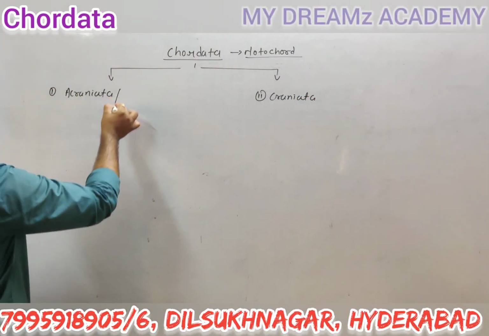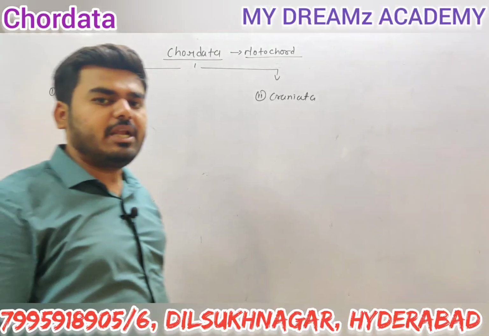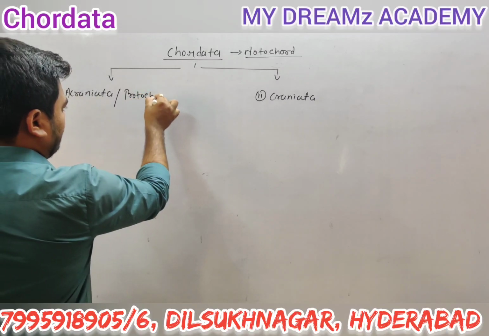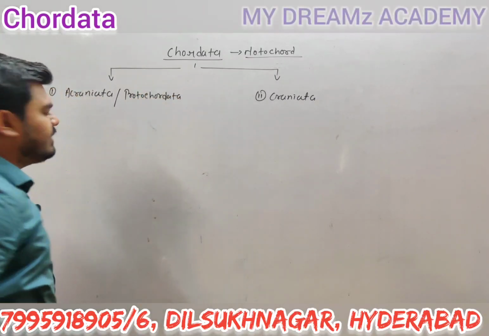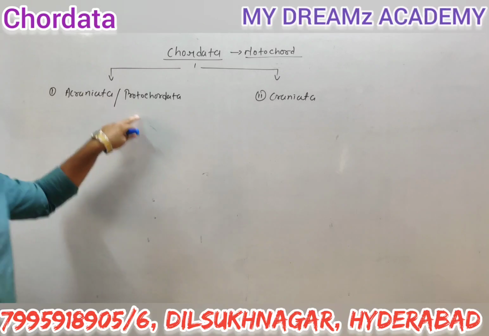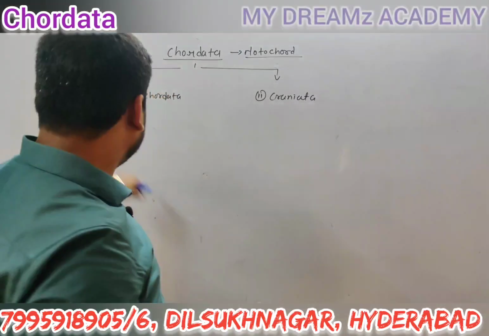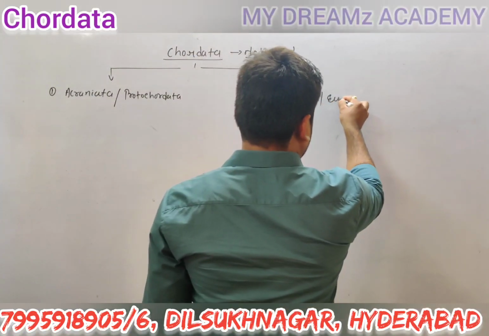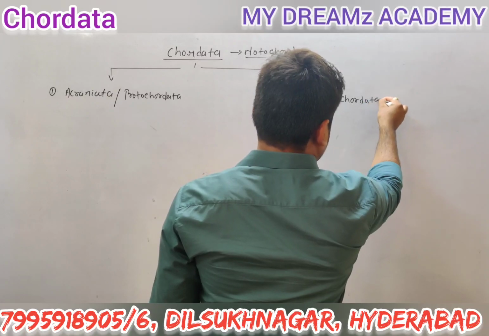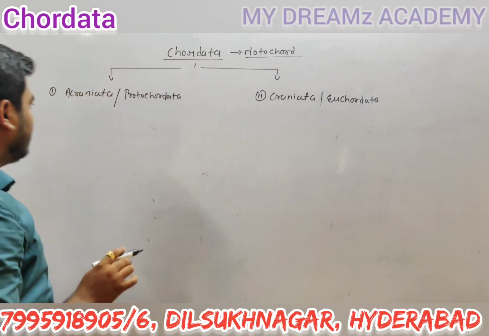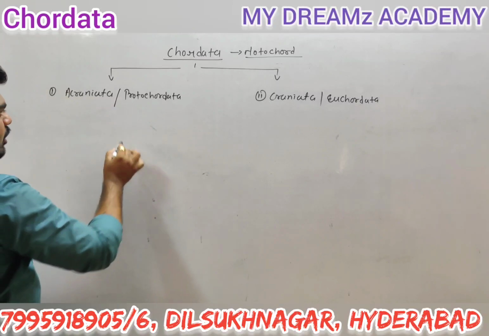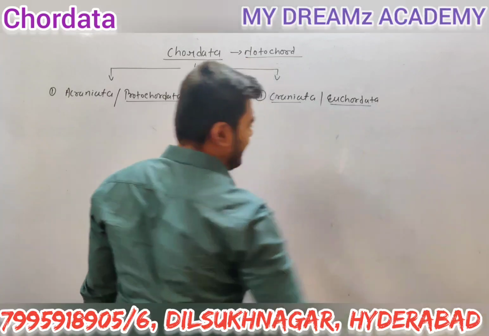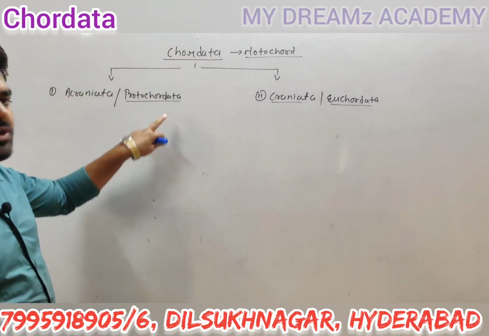Guys, what is another name of the acraniata? Acraniata is also called the protochordata. In your NCERT it is mentioned as protochordata, but another name of the protochordata is acraniata. And craniata is called the euchordata, not urochordata, euchordata. Acraniata or protochordata as well as craniata or euchordata are part of the chordata.